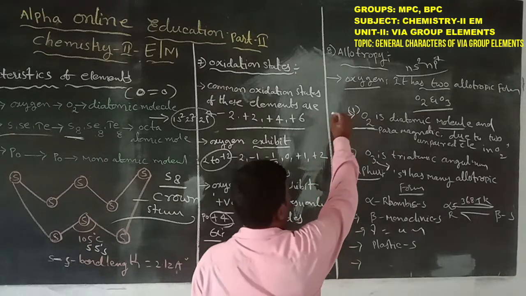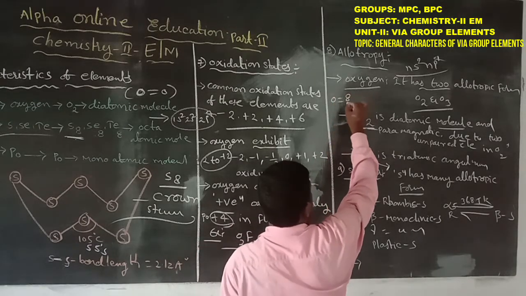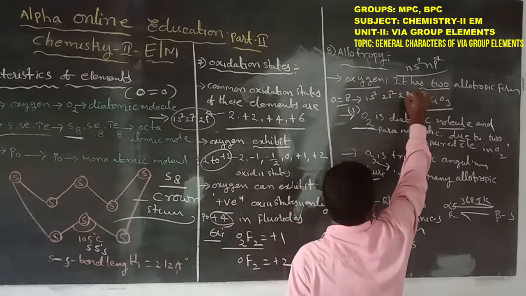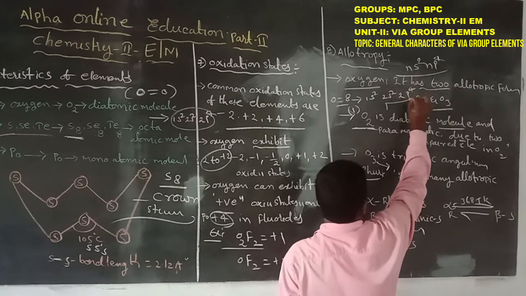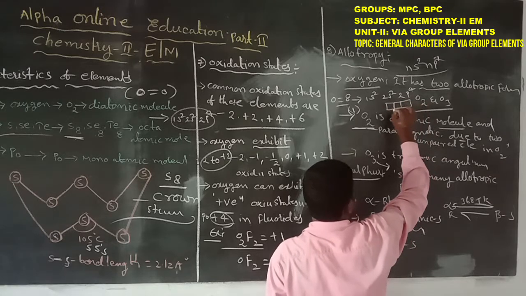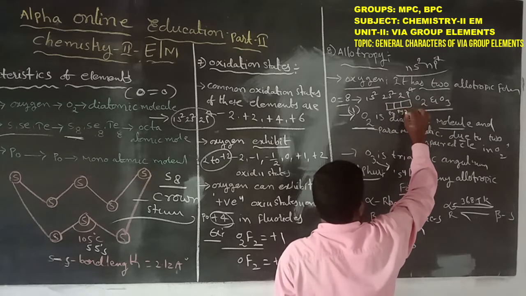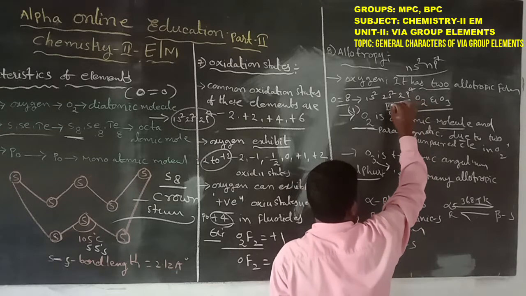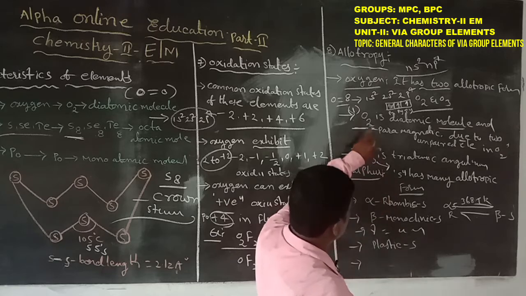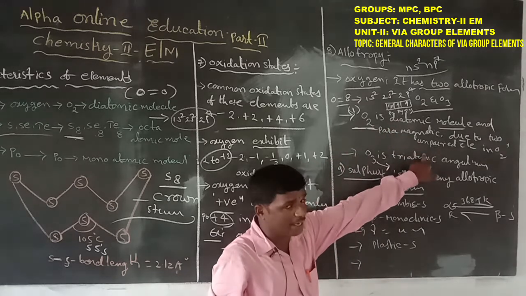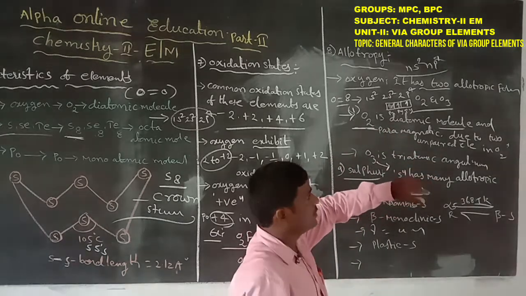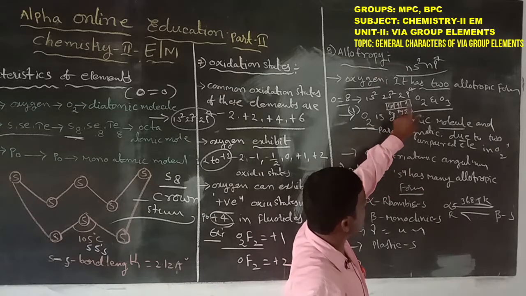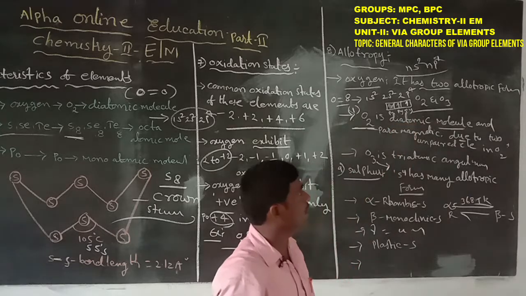For example, oxygen has atomic number 8: 1s2, 2s2 and 2p4. Writing the p orbitals, here are the px, py and pz orbitals, where 4 electrons exist: 1, 2, 3 and 4. So O2 is a diatomic molecule with paramagnetic nature due to the presence of two unpaired electrons, here the 1 and 2. These are the two unpaired electrons in the O2 molecule.